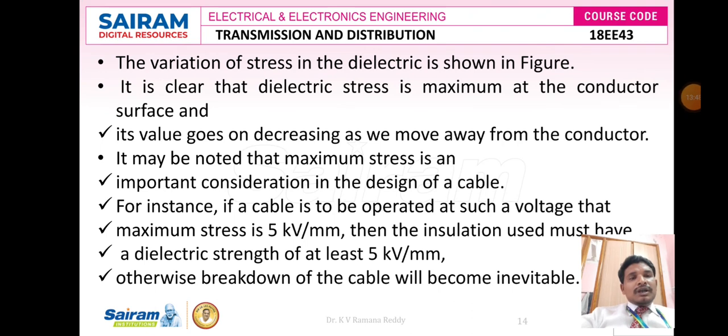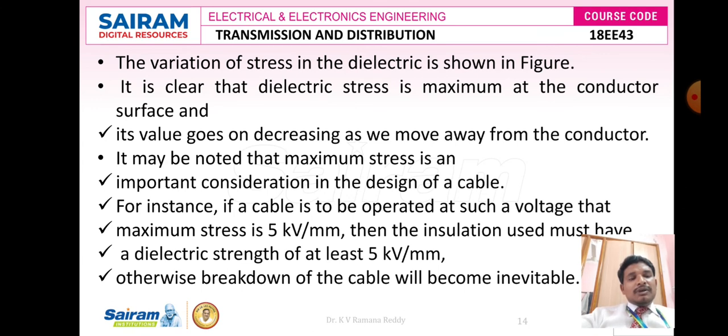Therefore, from the above figure we can conclude that the dielectric stress is maximum at the conductor surface and minimum away from the conductor. For instance, if the cable is operated at a voltage where the maximum stress is 5 kilovolts per millimeter, the insulation must have a dielectric strength of at least 5 kilovolts per millimeter.